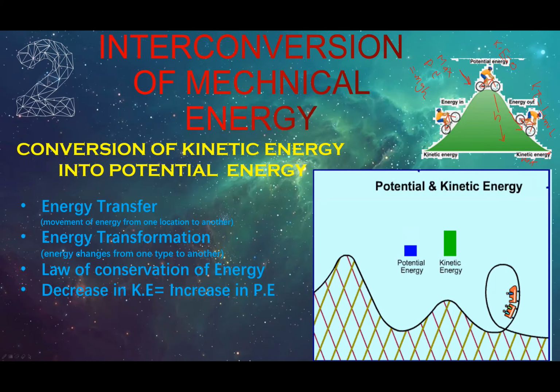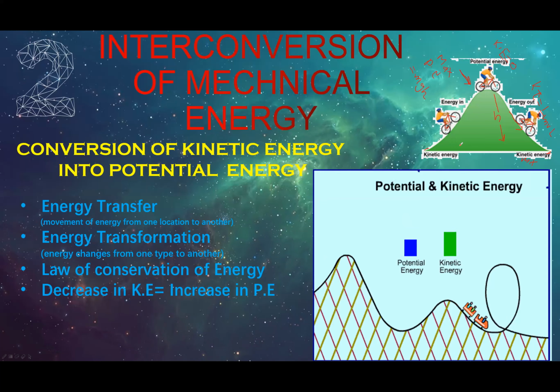So you have seen in the beginning, when he was rising on the slope, he had maximum kinetic energy, and as he was rising, his kinetic energy was decreasing, right? Because of his motion against gravity, he gained potential energy.